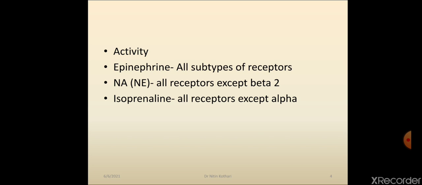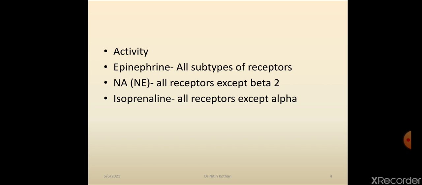But epinephrine is the drug which stimulates all subtypes of receptor, alpha 1 as well as beta 2. So the blood vessel neither goes into vasoconstriction nor vasodilatation because of epinephrine. So you have to remember one important thing.